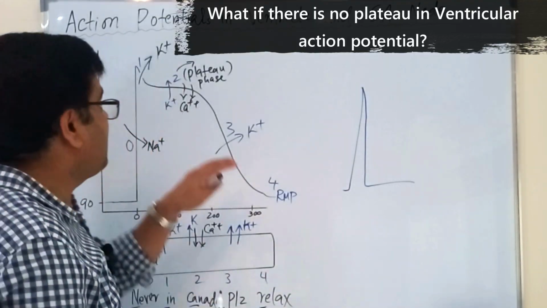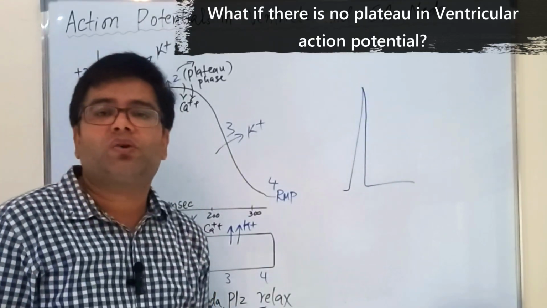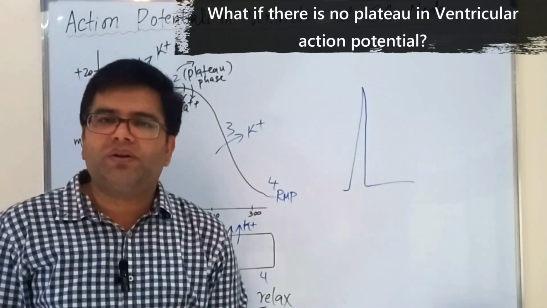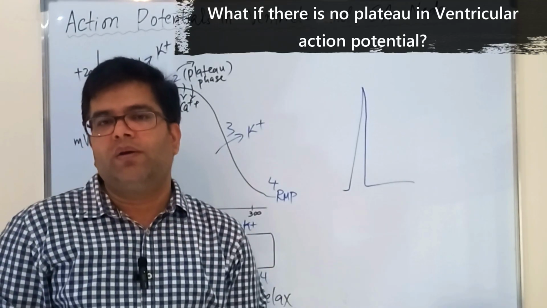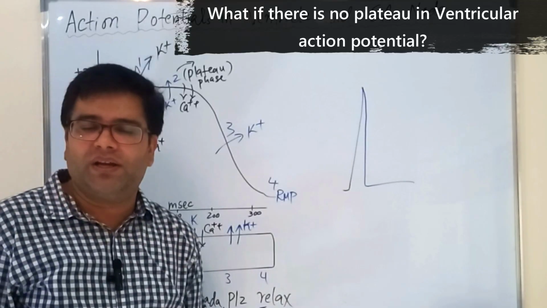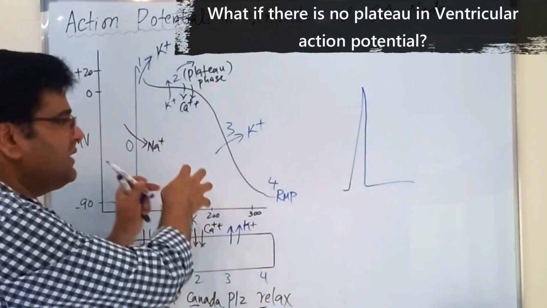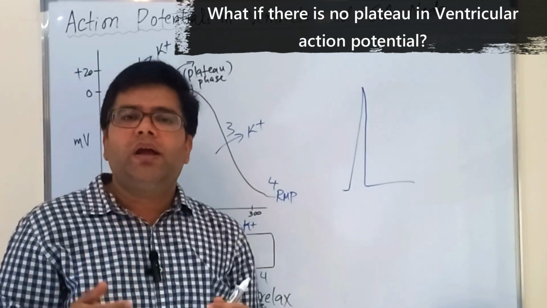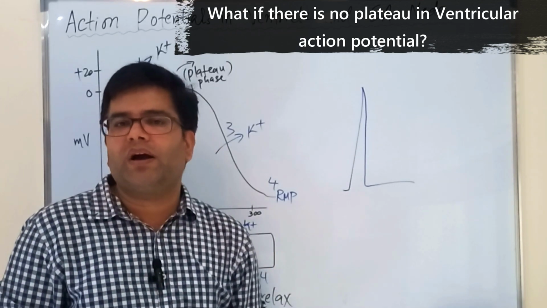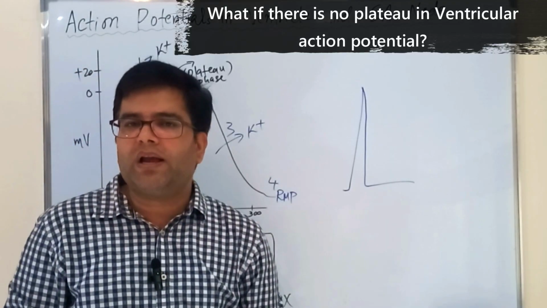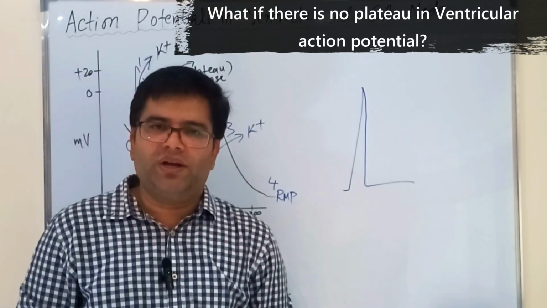The presence of the plateau in the ventricular muscle action potential also prevents serious arrhythmias in the ventricular muscle, like ventricular tachycardia and ventricular fibrillation. But if the plateau phase decreases, then the duration of the action potential will decrease, and then the same impulse in the heart can re-enter or re-excite the cardiac muscle, and that re-entry or circus movement of cardiac impulses in the heart can lead to some serious arrhythmias like ventricular tachycardia or ventricular fibrillation.